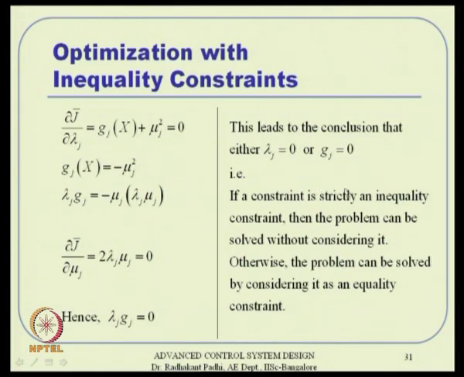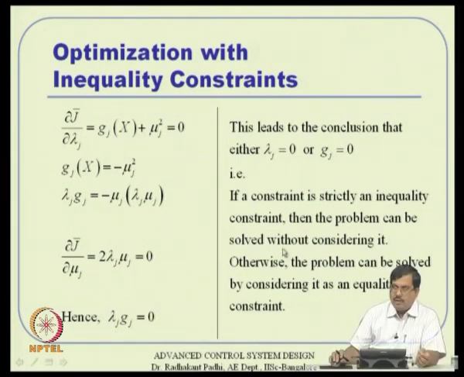That means if the constraint is strictly an inequality, then the problem can be solved without considering it; otherwise the problem can be solved by considering it as an equality constraint. It means either the constraint is active, like a boundary, meaning it is satisfied in the equality sense, or it is inactive. If it is inactive, we do not need to consider it. If it is active, we need to consider it as an equality constraint. That is what it tells us here.